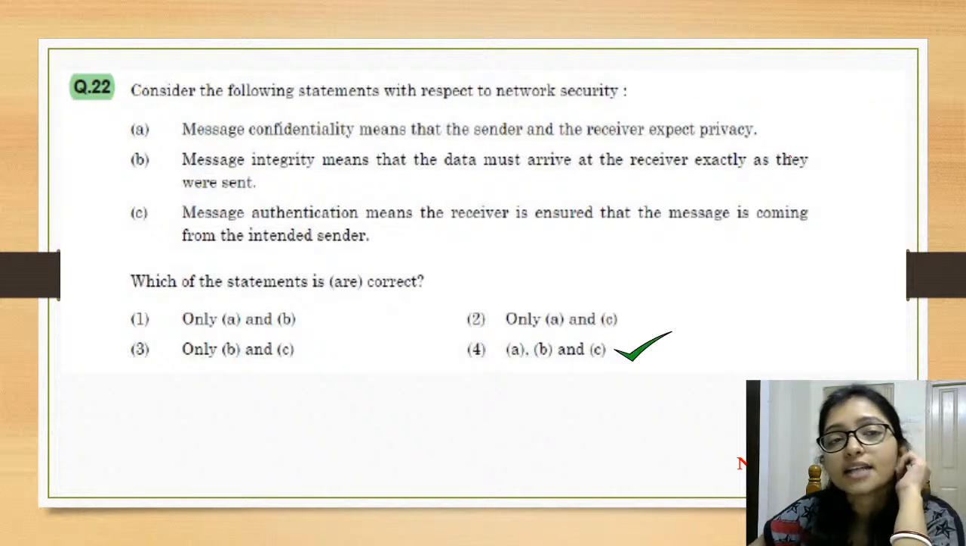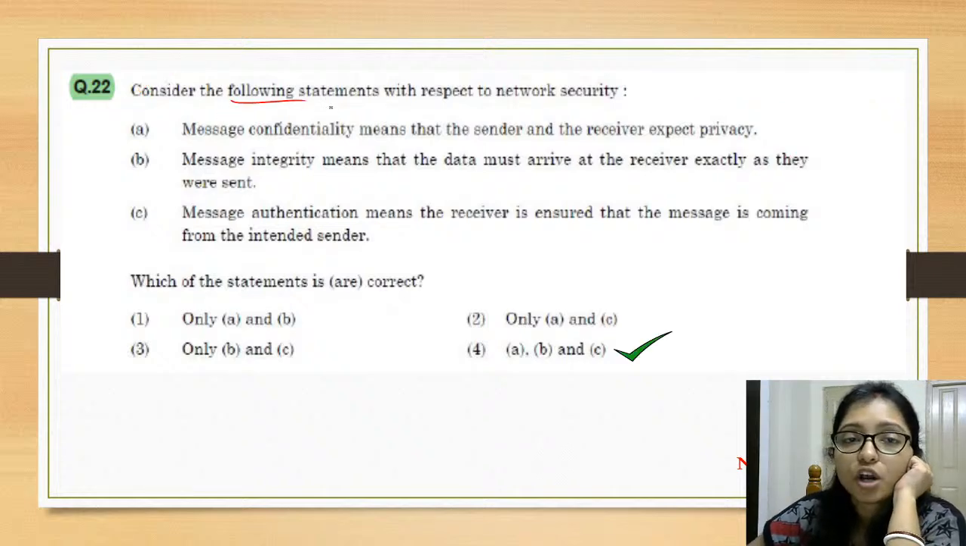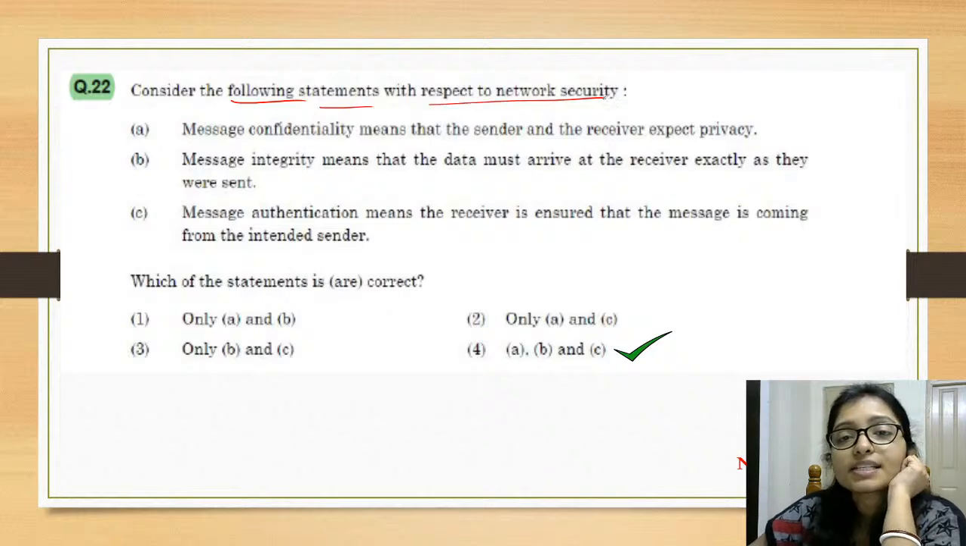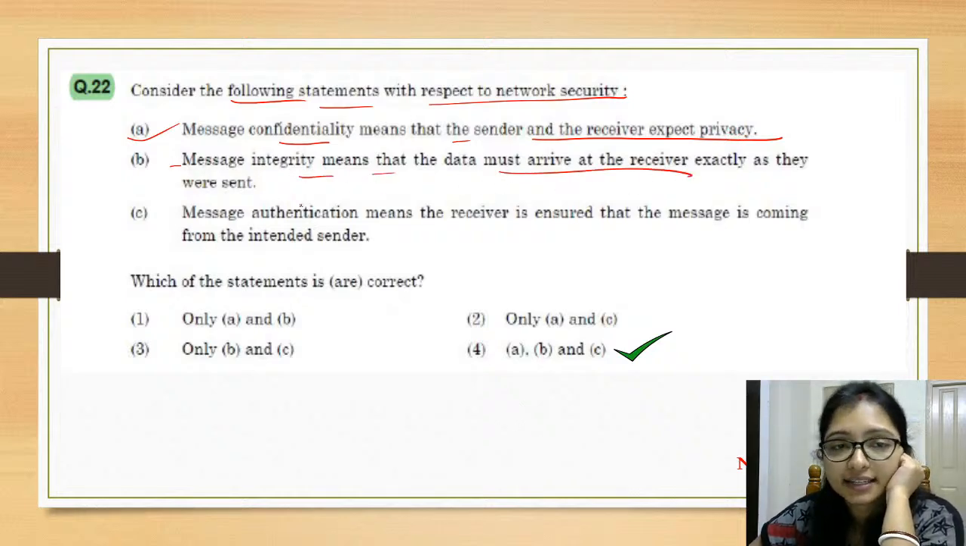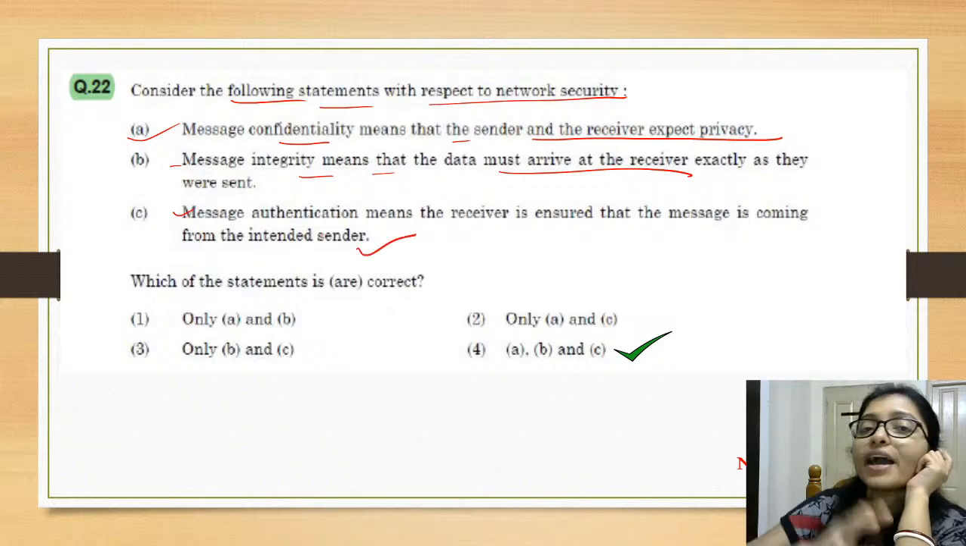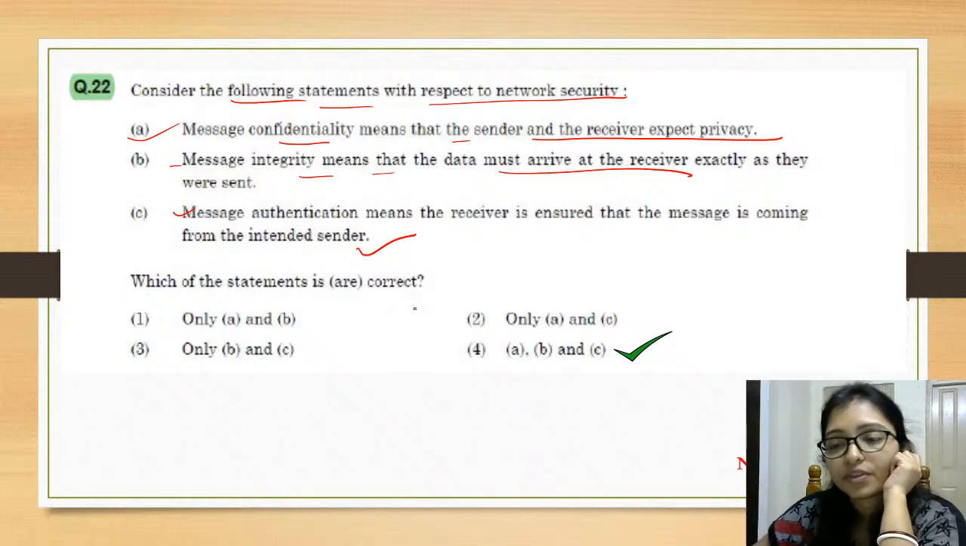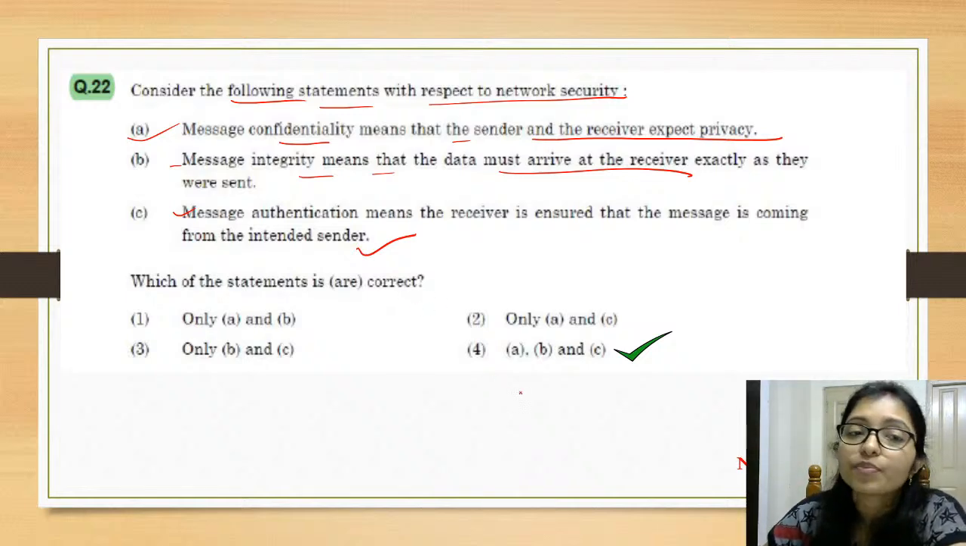Yes, correct answer. Consider the following system with the respective network security. Message confidentiality means the sender and receiver keep the message private. Message integrity means the integrity of the message. Message authentication means this is the message authentication. Just now I have shown everything, so this is coming from here. I have shown the theory, so A, B, C is the answer, right?